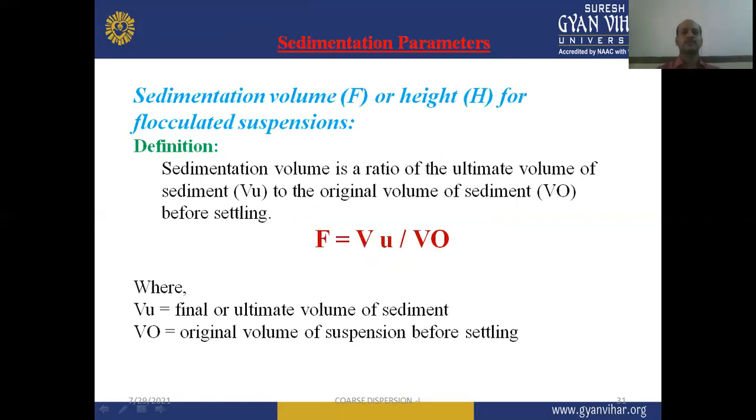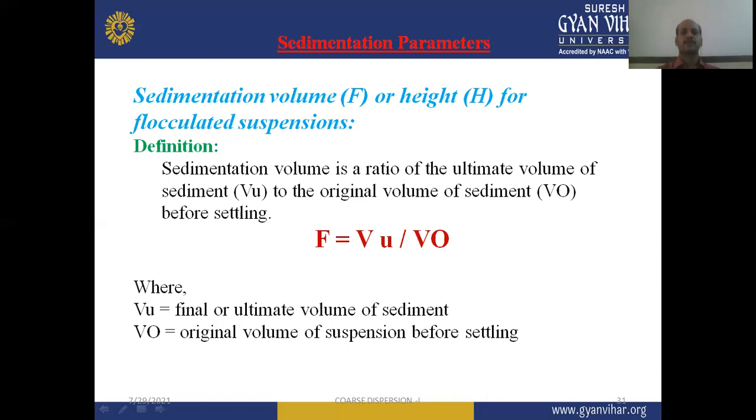Now, when we go through the sedimentation parameters, these are very helpful to evaluate a particular type of suspension. The first parameter is sedimentation volume, which is denoted by capital F, or height h, for the flocculated suspension.